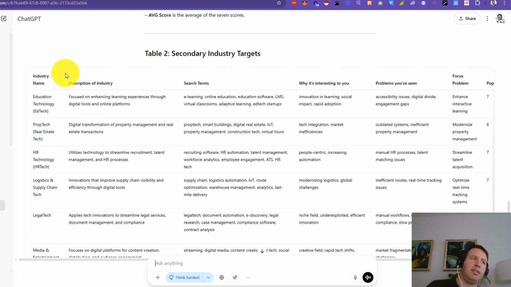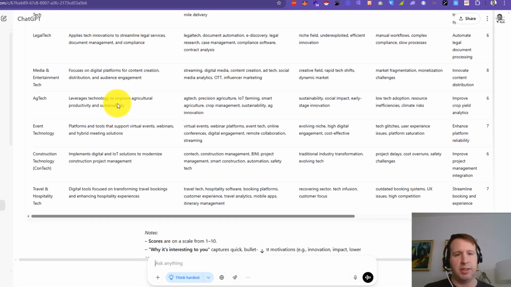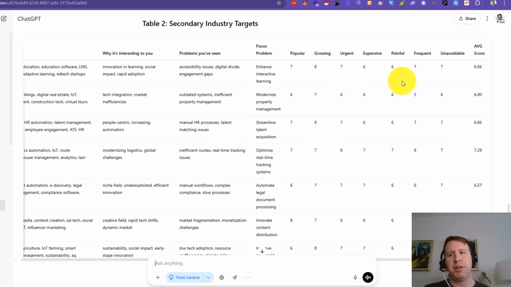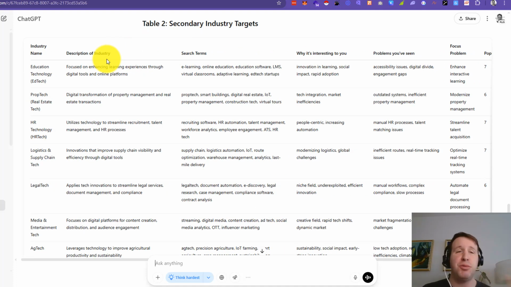Alternatively, there is another avenue that you could consider, which is secondary industry targets that are not necessarily one for one directly in your history. So you can see that those have been built here. Now, I went well above and beyond and put a couple of different ranking factors in here. You do not have to do that, but I'm just trying to mix it up and make it more beneficial.